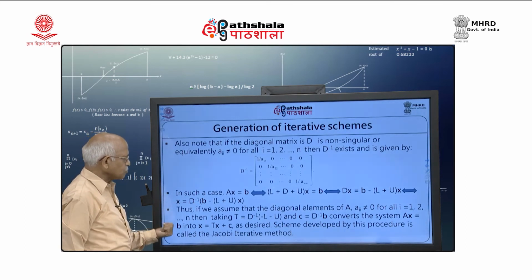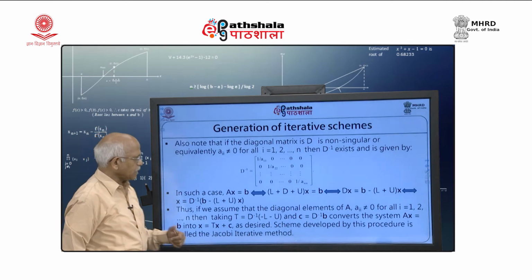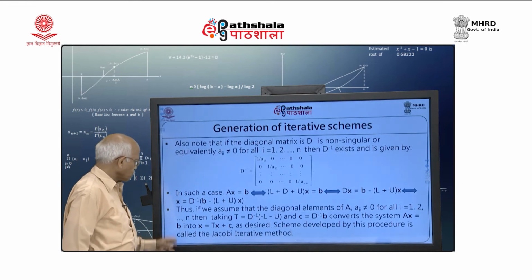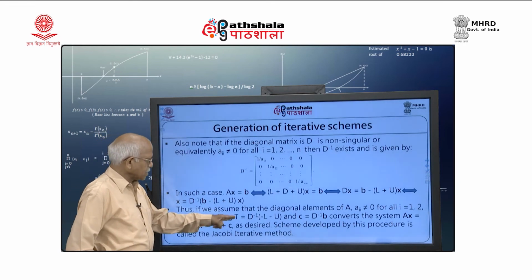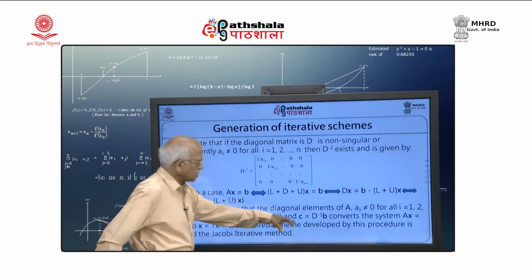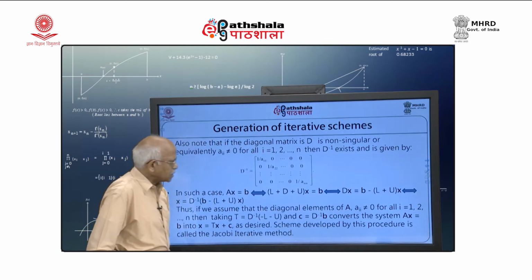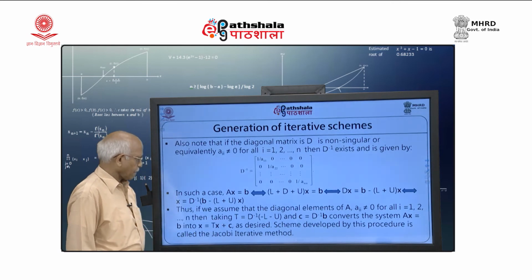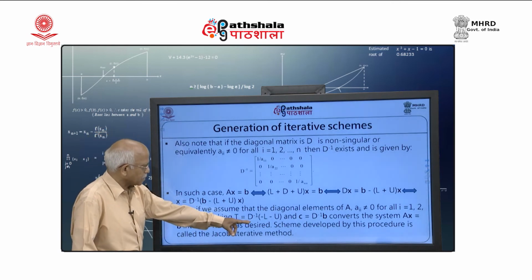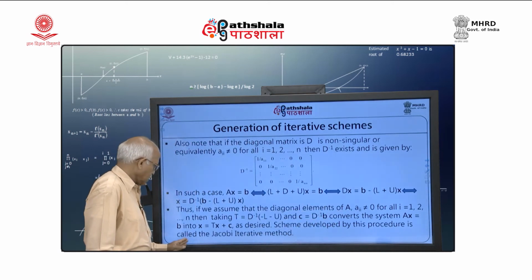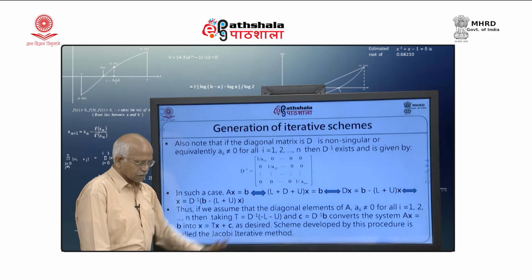So, thus if we assume that the diagonal elements of A, a_ii, are not all 0 for i equal to 1, 2, 3 up to n, then taking T equal to D inverse into (minus L minus U) and C equal to D inverse B converts the system A x bar equal to B bar into x bar equal to T x bar plus C, as desired earlier. And the scheme developed by this process is called the Jacobi iterative method.